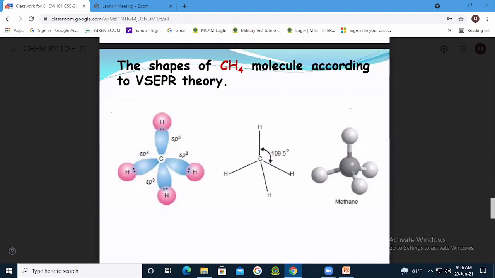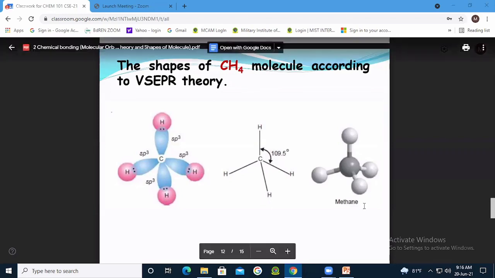Is it clear? So trigonal or triangular shape is actually the regular shape, and the tetrahedral shape is the regular shape for sp3, trigonal is sp2, and linear shape is for sp, right? But when the linear shape becomes distorted and forms some angle, that time we can say that is pyramid shape. Clear, right?